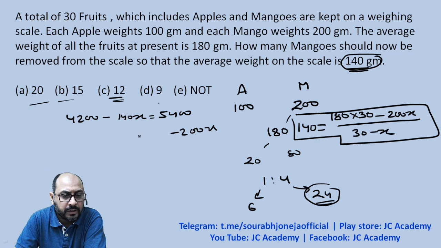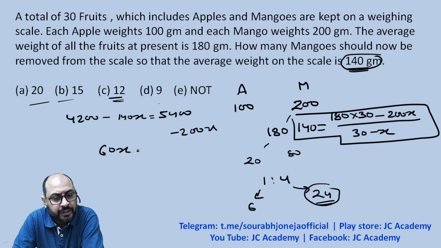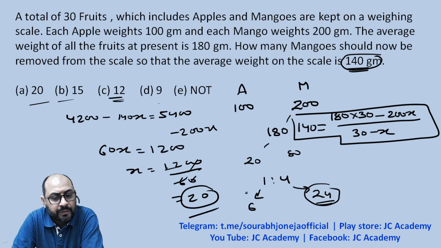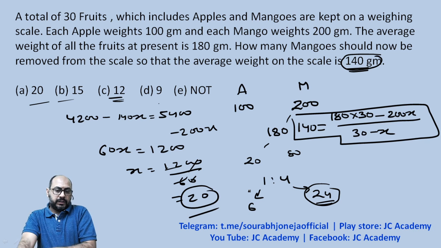So we have 60x over here and 1200. So x is 1200 upon 60. I'm getting 20 mangoes and not 12. 20 is the correct answer, guys.